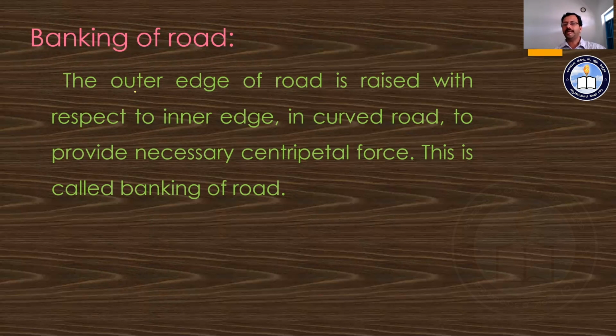That is, the outer edge of the road is raised with respect to the inner edge. ಯಾವ ಕಡೆ ನಾವು ಇಂತ ಮೆಥಡ್ ಅನ್ನು ಯೂಸ್ ಮಾಡ್ತೇವೆ, that is in the region of a curvy road. ರೋಡ್ ಕರ್ವ್ ಇದ್ದಲ್ಲಿ ಮಾತ್ರ ಯೂಸ್ ಮಾಡುವಂತದ್ದು. And this will provide the required centripetal force, and this method is known as banking of road.